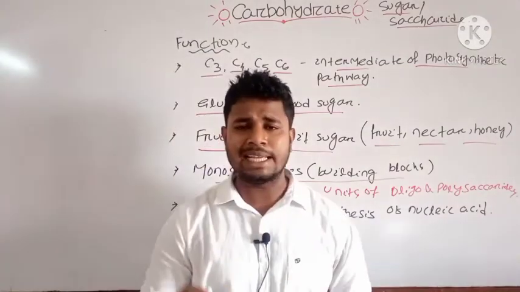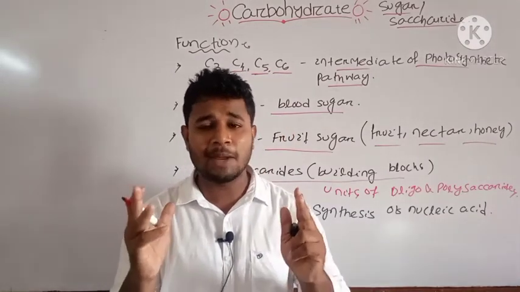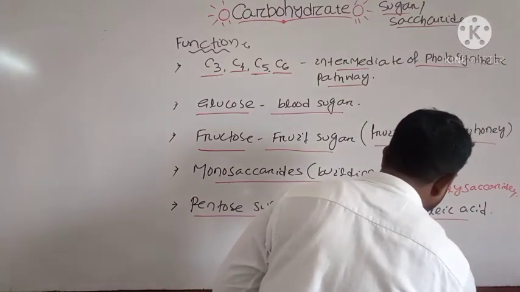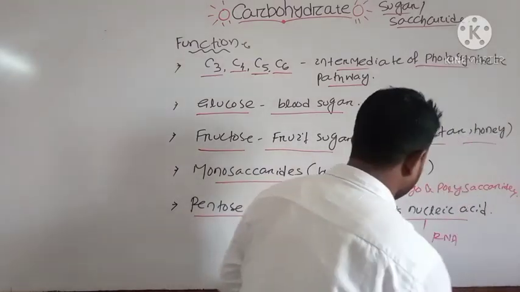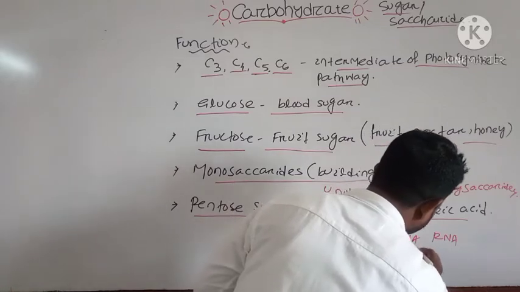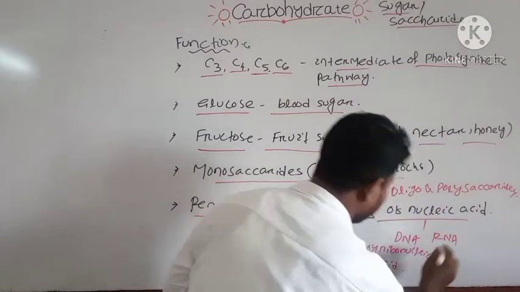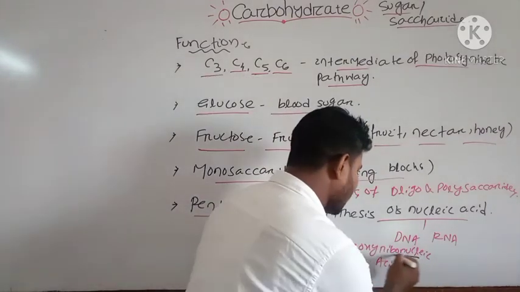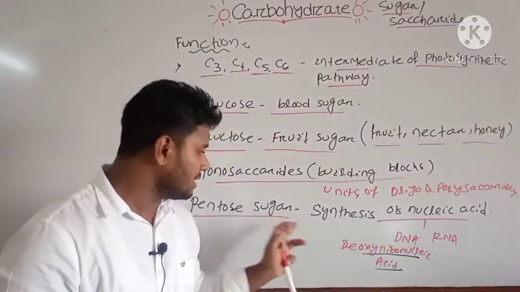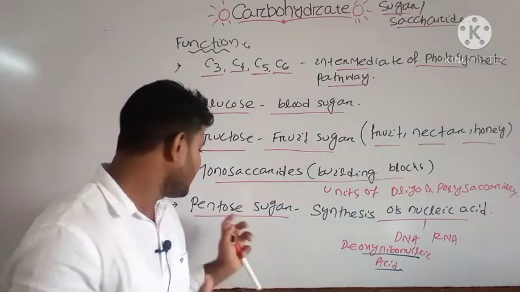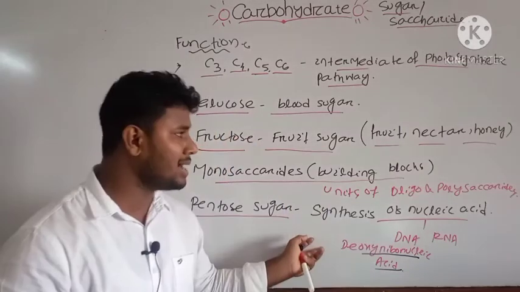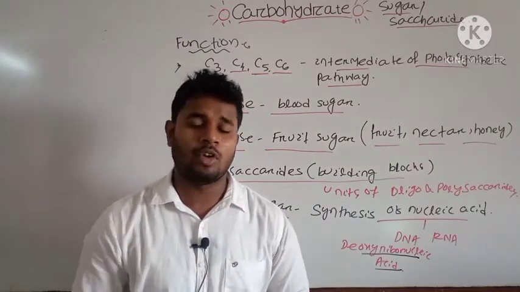And another important function is that of the pentose sugars. Examples of pentose sugars are ribose and ribulose. They are the important component of your nucleic acid, for the synthesis of nucleic acid. Nucleic acid is mainly of 2 types, that is your DNA and RNA. DNA is deoxyribonucleic acid, and RNA is your ribonucleic acid. Later you will know the structure of nucleic acid, and these are mostly synthesized by your pentose sugar. That's why monosaccharides are very much essential. Note down these points, then we will discuss the structure of oligosaccharide.